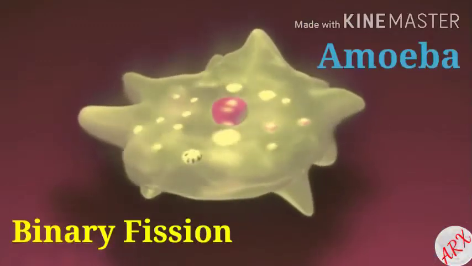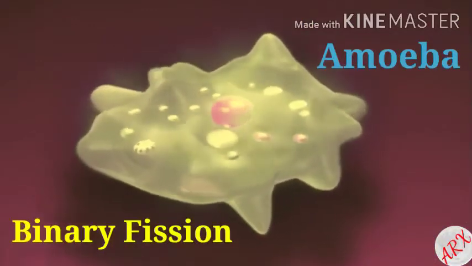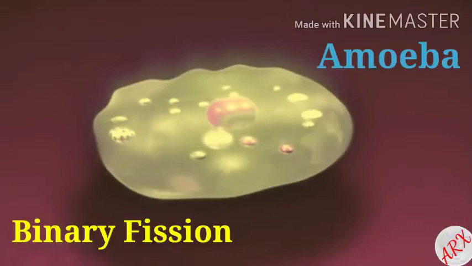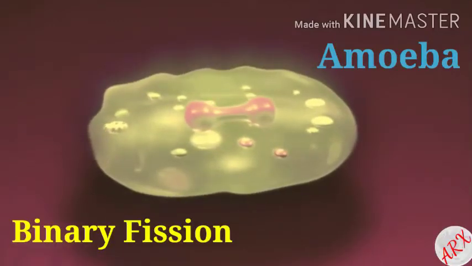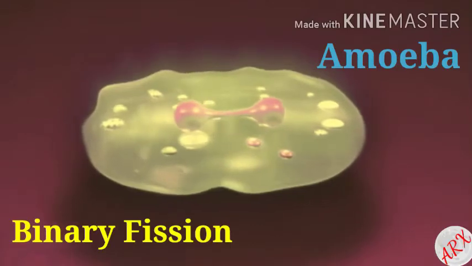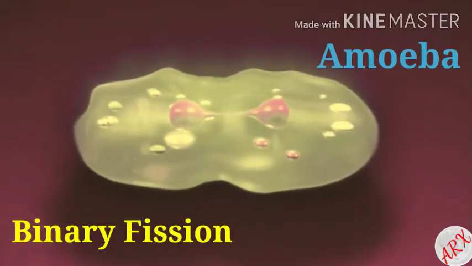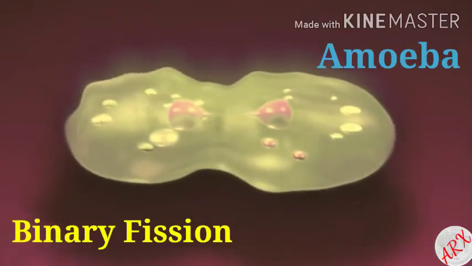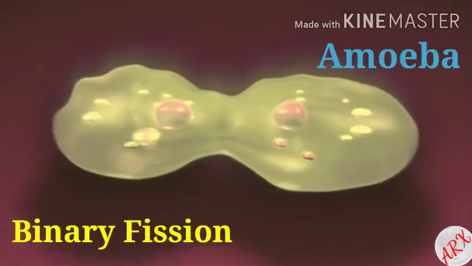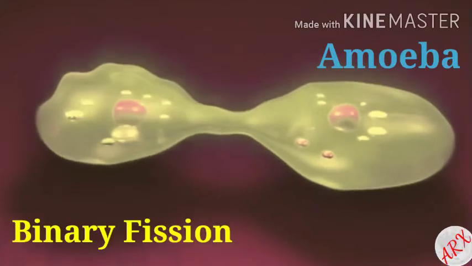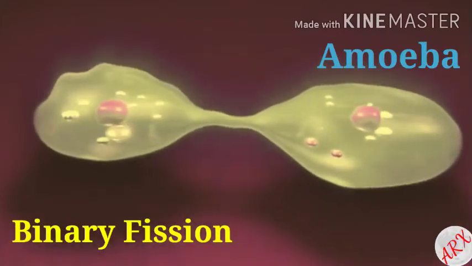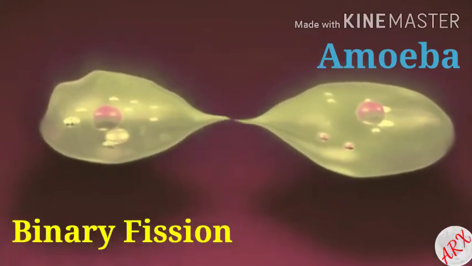First, we will study asexual reproduction in unicellular organisms, binary fission. In this method of asexual reproduction, the parent cell divides to form two similar daughter cells. Binary fission occurs either by mitosis or amitosis. It is performed by living organisms during favorable conditions.